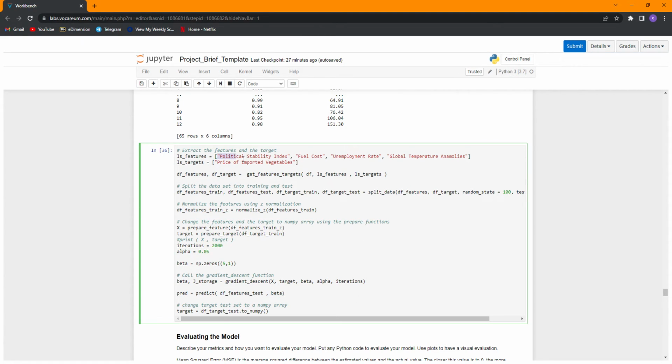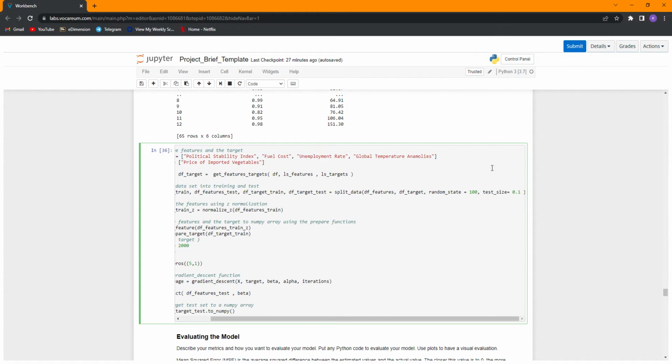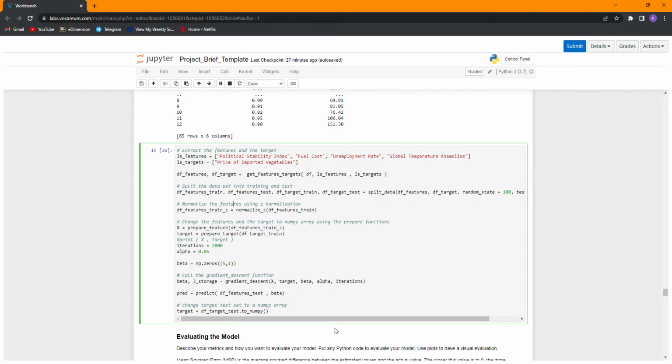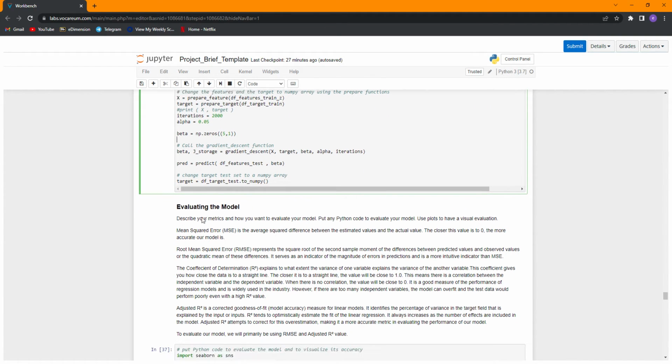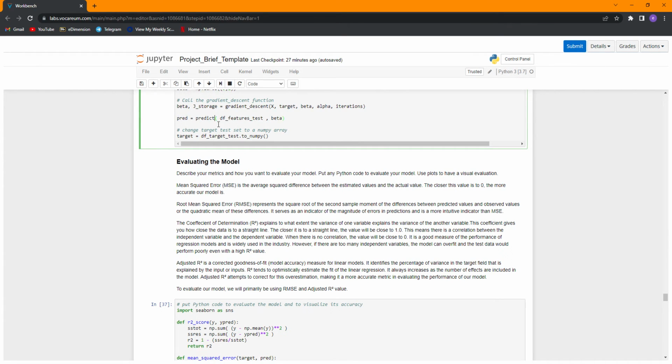Here you can see the features are the four external factors mentioned, and the target is the price of imported vegetables. We split the data set into training and test data sets, with a test size of 0.1, to ensure sufficient data is used to train the model. The rest is just multiple linear regression. We did 2000 iterations to ensure accuracy, and our value of 0.05 indicates 95% confidence in our model. That gives us an output of predicted values.